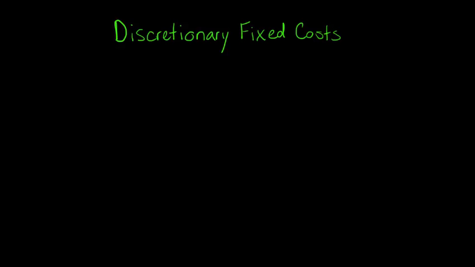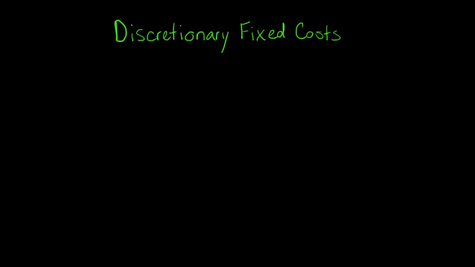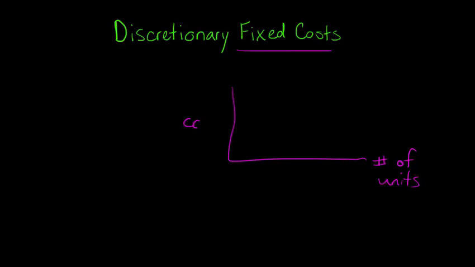In this video, we're going to discuss discretionary fixed costs. So when we think about fixed costs in general, basically we're talking about costs that do not change regardless of the activity level. So let's say that on this axis we have the number of units produced by the firm, and then on this axis we're looking at the cost, a particular cost. If that cost just remains constant regardless of the number of units produced, that's what we call a fixed cost.